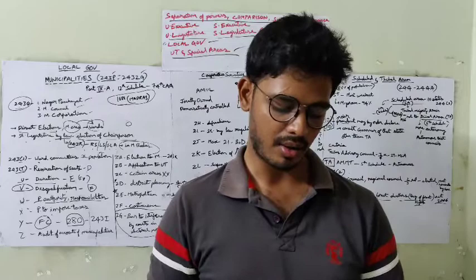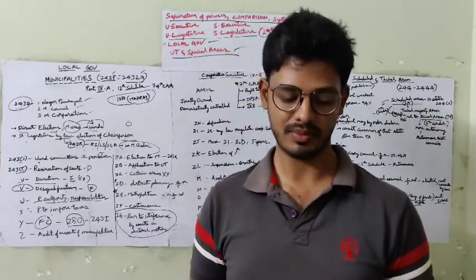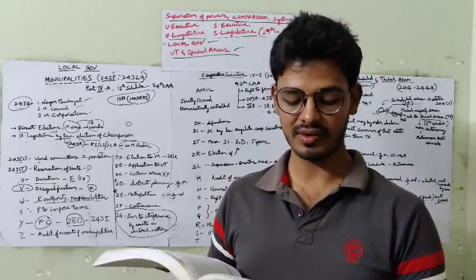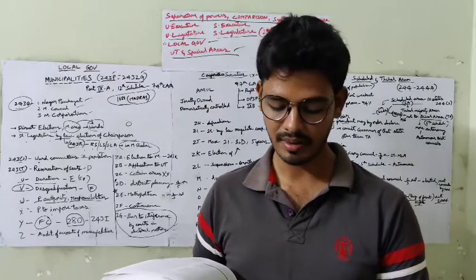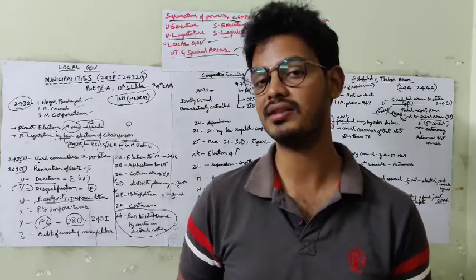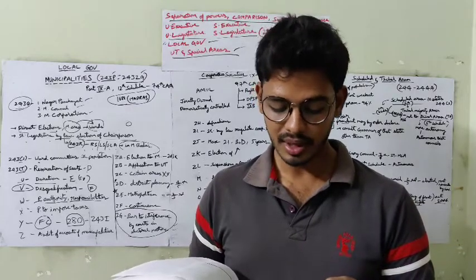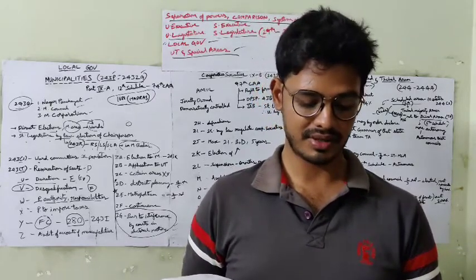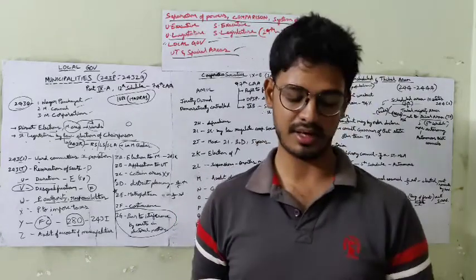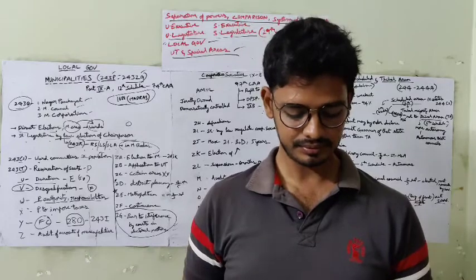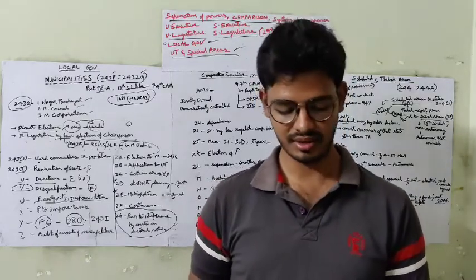Notified area, town area committee, and cantonment board are types of government which are important. The cantonment board is established for the municipal administration of civilian population in a cantonment area. It is set up under the provisions of the Cantonment Act of 2006. Cantonment Act 2006, fine. It works under the administrative control of the Defense Ministry of the central government. So this administration is under the Defense Ministry, cantonment boards, okay. So these cantonment boards are created as well as administered by the central government.